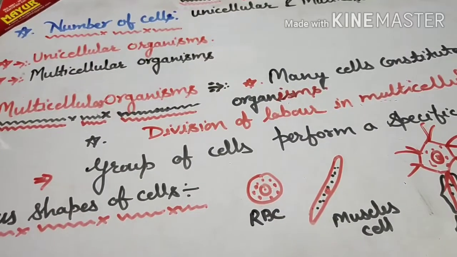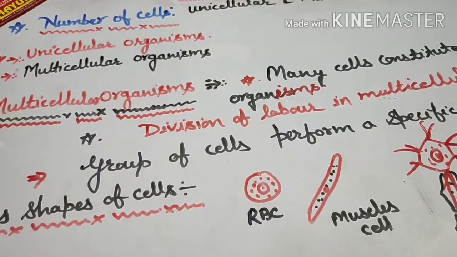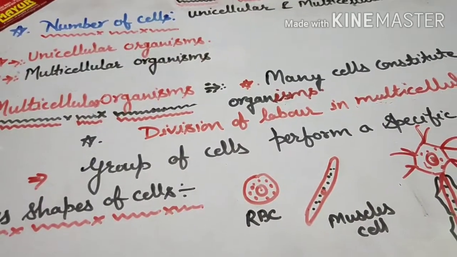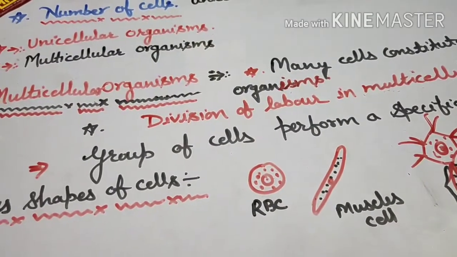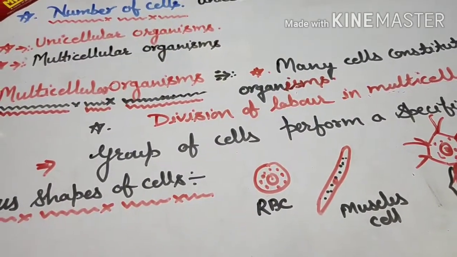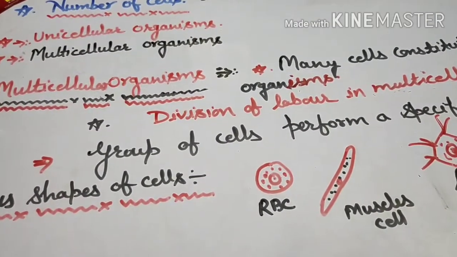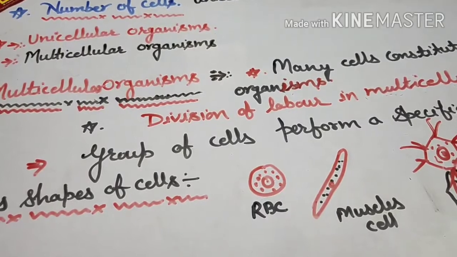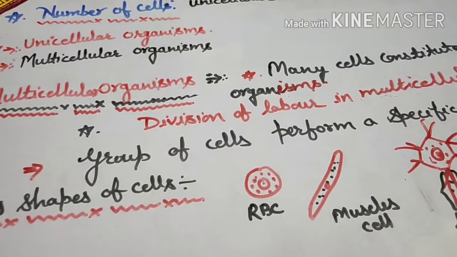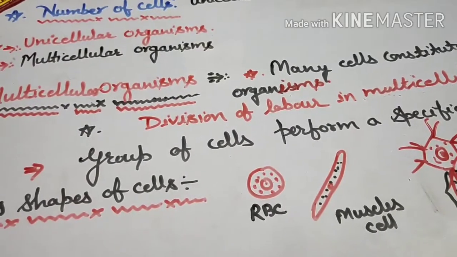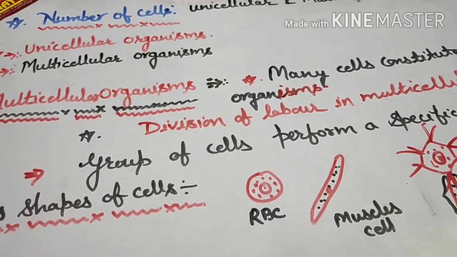Now that one student has to arrange everything: the cultural performance, the sitting arrangements, the decoration and everything. So all the responsibilities are on that particular student, right?